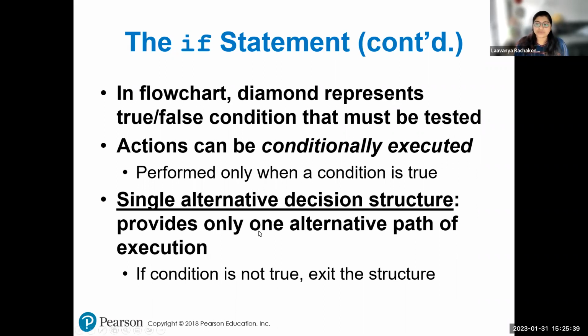Such structures, when there is only one option, so if it is true you do this, otherwise you just move on to the rest of the program, with no other alternative approach, are also called single alternative decision structures. That is because they only provide one path and do not provide any alternative paths. If the condition is not true, it will just exit the structure.